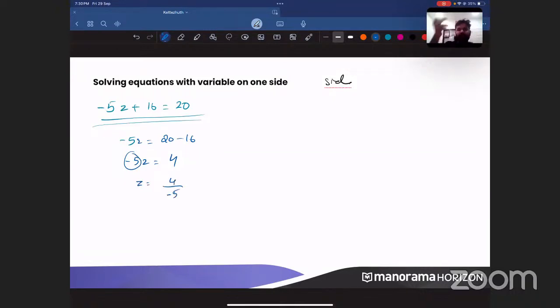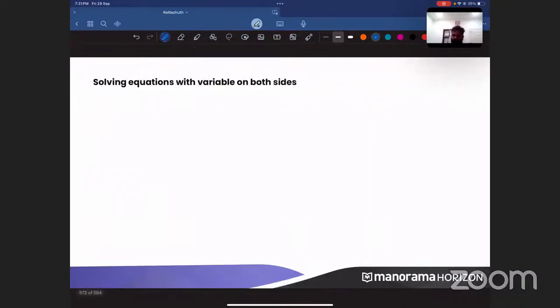When you have a denominator which is negative, you can take that denominator's negative to the numerator and write it as minus 4 divided by 5. Clear? So you are getting minus 4 divided by 5, which is the exact value of z here. Understood? So this is solving equations when you have variable on only one side of the equation. Clear, everyone? Now can we move on to the next part? That is solving equations with variable on both sides.